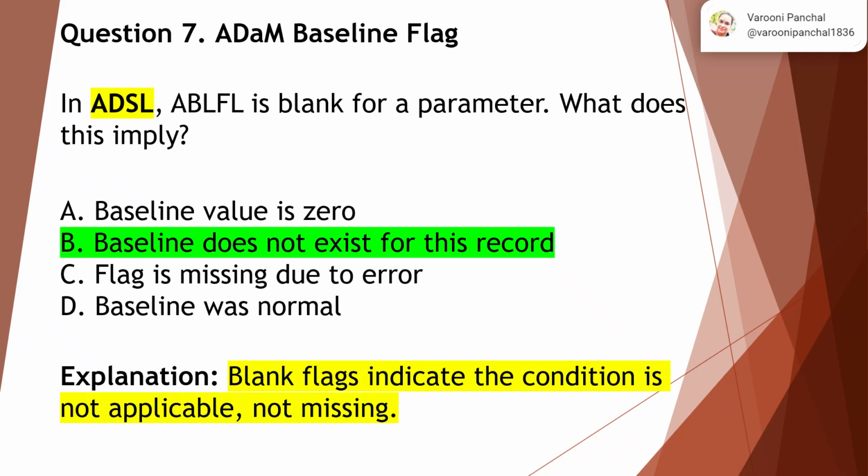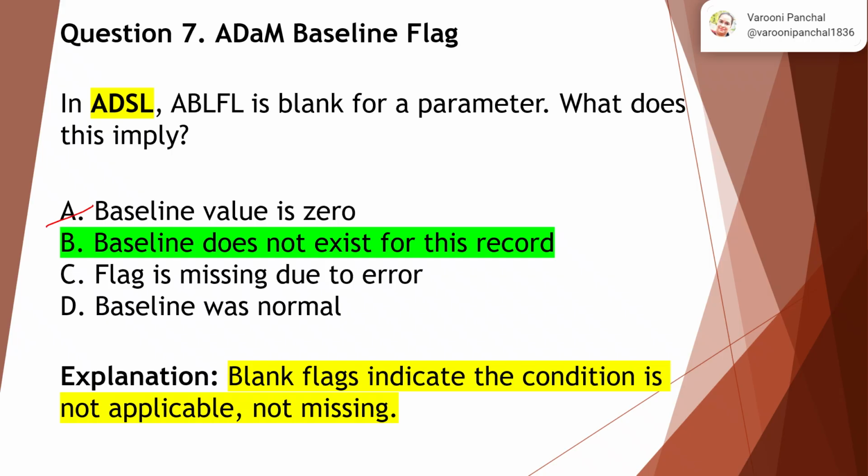Question 7. ADaM baseline flag. In ADSL, ABLFL is blank for a parameter. What does this imply? Now, ABLFL is nothing but a baseline flag for a specific parameter. Now, option E says baseline value is 0. No, 0 is a value and blank is something like not collected or unavailable.